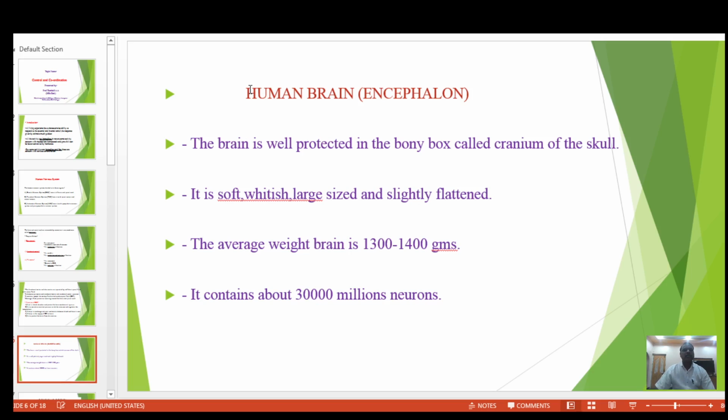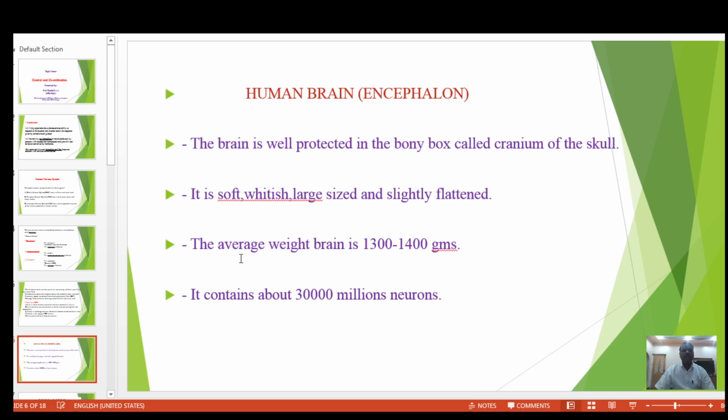The next part is the human brain, also called encephalon. The human brain is well protected in a bony box called the cranium of the skull. It is a soft, whitish, large-sized and slightly flattened structure.